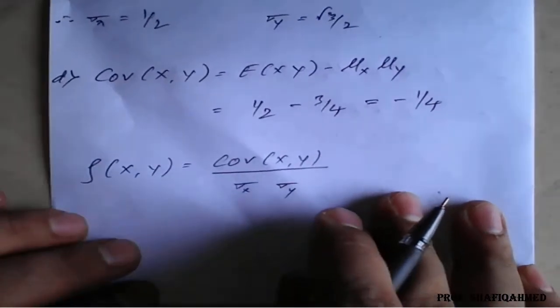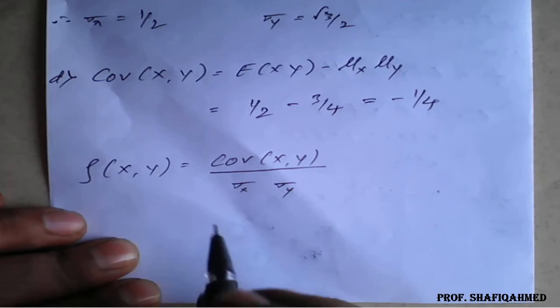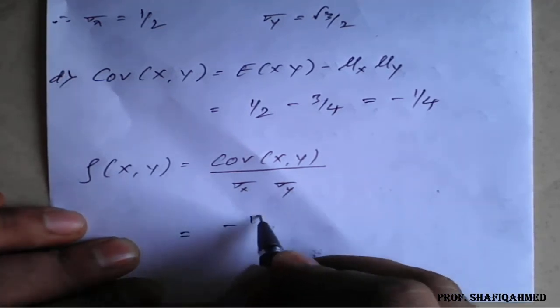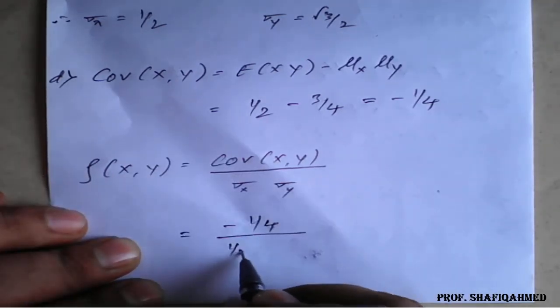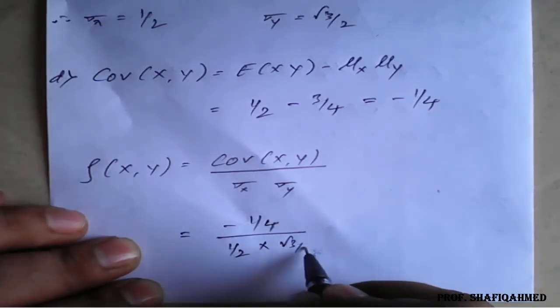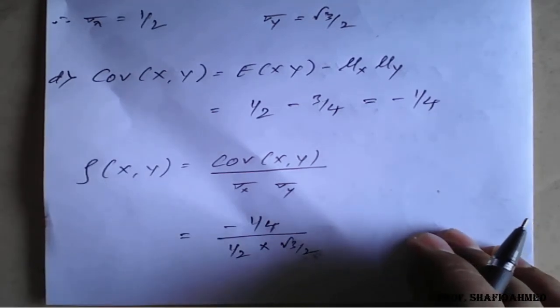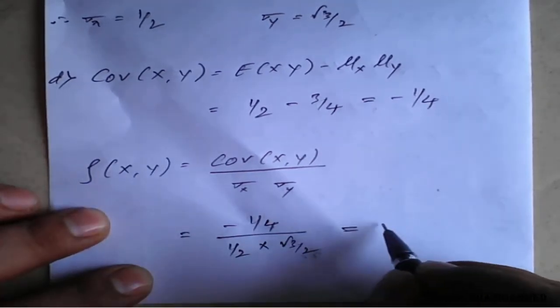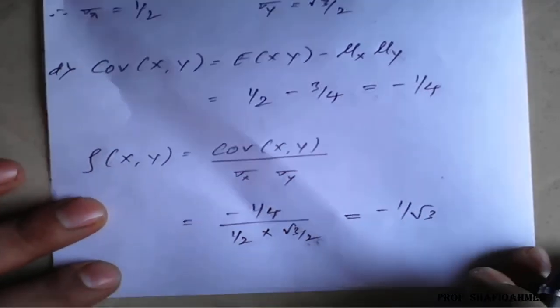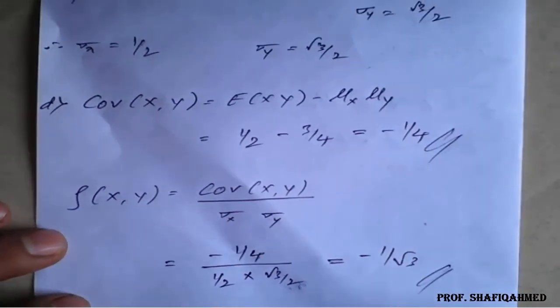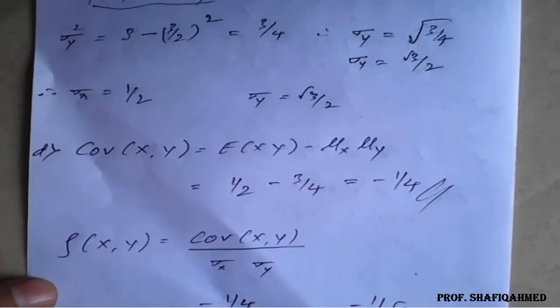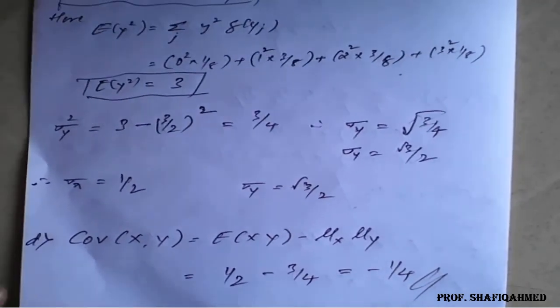So the correlation formula we know: covariance of xy divided by standard deviation of x into standard deviation of y. The covariance is minus 1 upon 4, divided by the standard deviation of x, just now we got it is 1 by 2, into root 3 by 2. So the resultant is what here, on simplification we will get this as minus 1 upon root 3. So in this way we need to calculate the covariance and correlation. But here the remaining concept is the same, the only thing is how to construct a table from the word example, that is very important here.